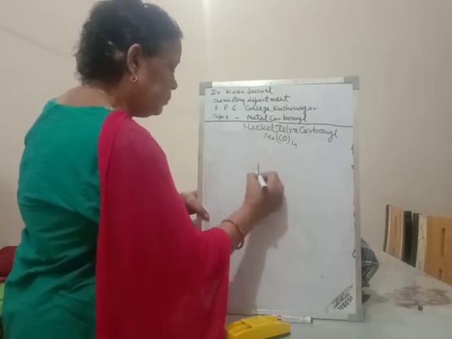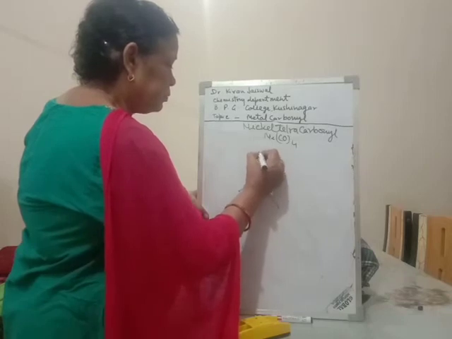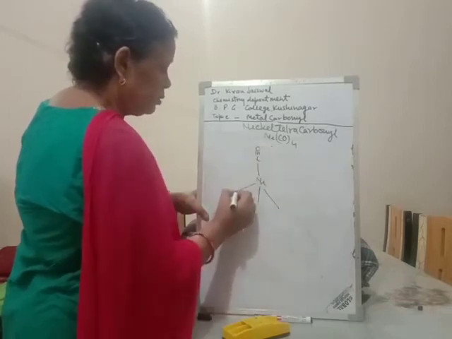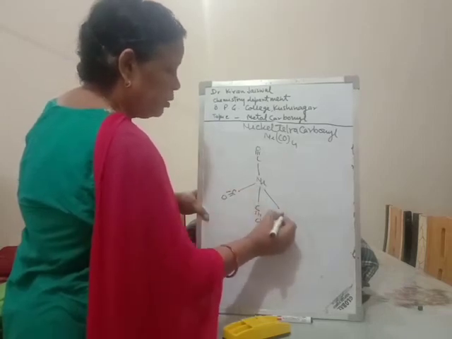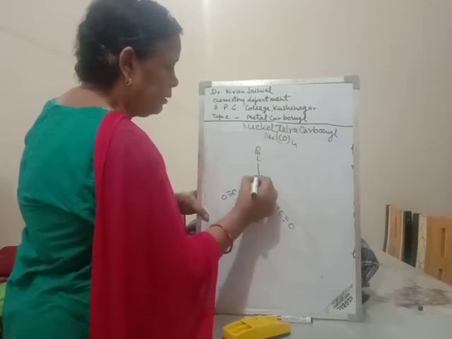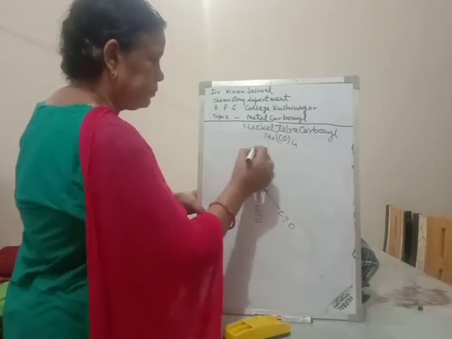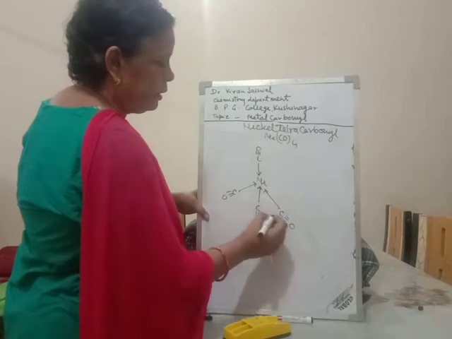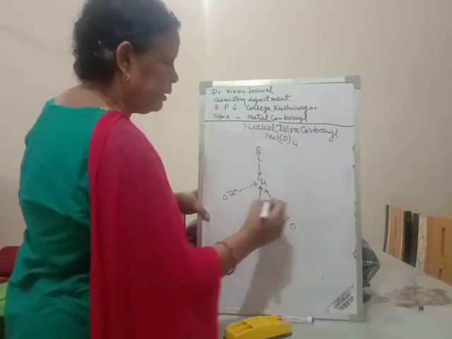Nickel, CO, CO, CO, CO. These are the 4 coordinate bonds which donate the electrons. This is the nickel tetracarbonyl.